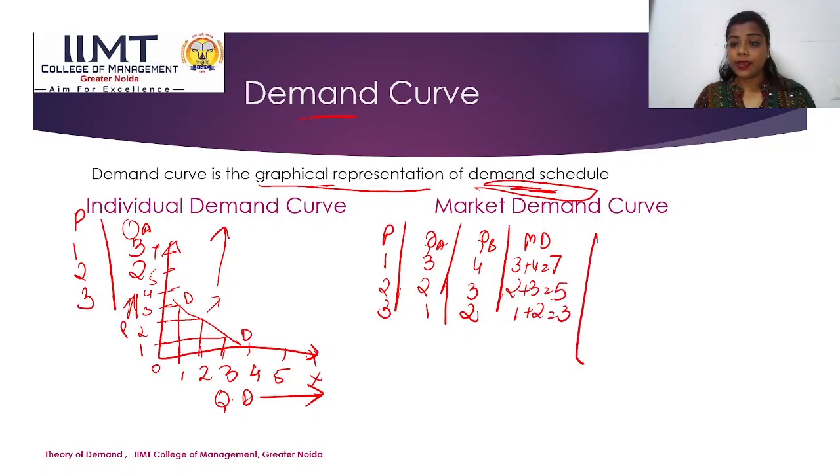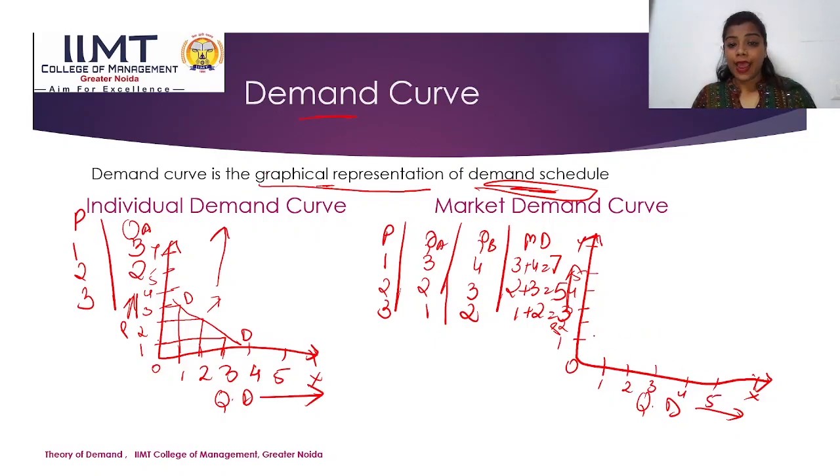Now plotting the diagram. This is our y-axis. This will be our x-axis. As we have discussed, this will be our demand side and this will be our price side. Now 1, 2, 3, 4 and 5. So at price 1, the quantity demanded, we have already drawn the diagram of consumer or an individual A.